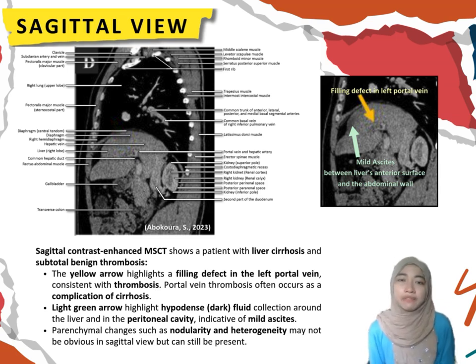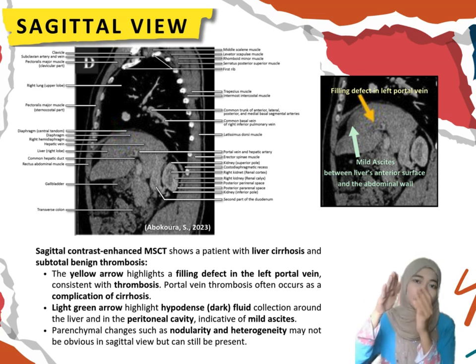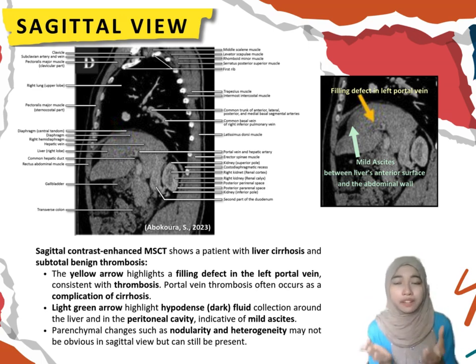And next, ascites refers to abnormal accumulation of fluid in the peritoneal cavity, which surrounds the liver. Cirrhosis, a condition caused by the scarring and hardening of liver tissue, leads to portal hypertension, which increases pressure in the portal vein. This increased pressure causes fluid to leak from the blood vessels and accumulate in the peritoneal cavity. On the sagittal CT scan, this fluid appears as hypodense dark areas, which then collect between the liver's anterior surface and the abdominal wall, forming a fluid-filled space that can be seen in the scan. This accumulation of fluid is a characteristic sign of ascites in individuals with cirrhosis.